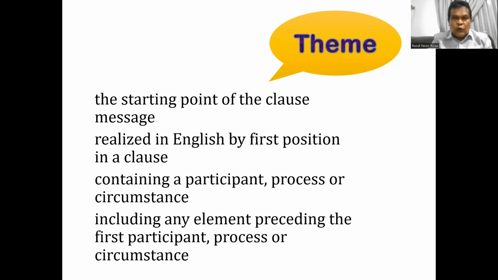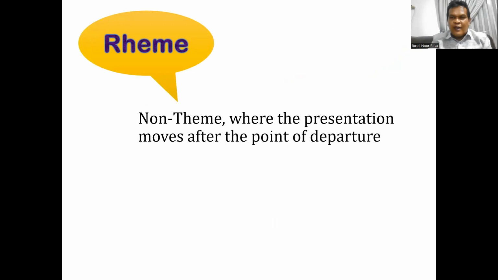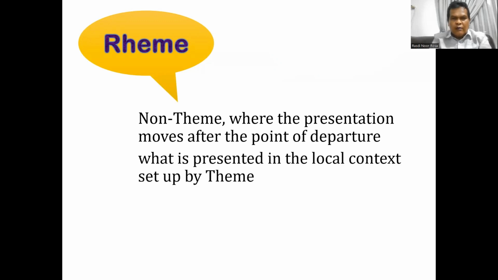Now, the other element of a clause is rheme. We can simply say that rheme is the other elements which don't belong to the theme. Whatever elements come after theme are called rheme. So we can say rheme is non-theme, and that is the place where we develop our theme. We can also say that rheme is the idea or information presented in the local context set up by theme.